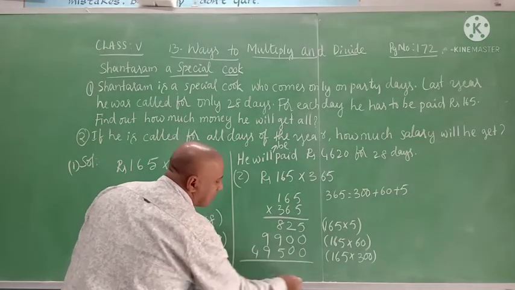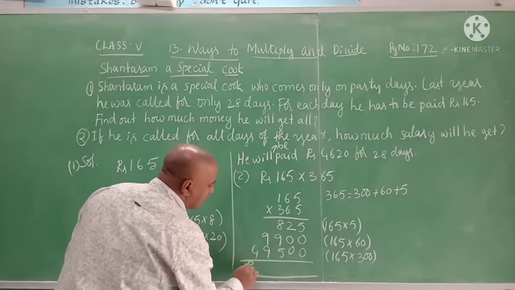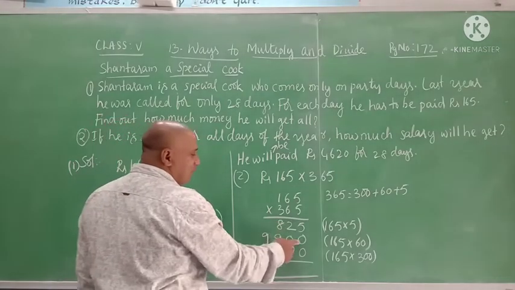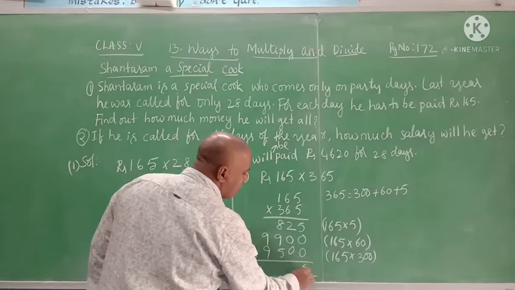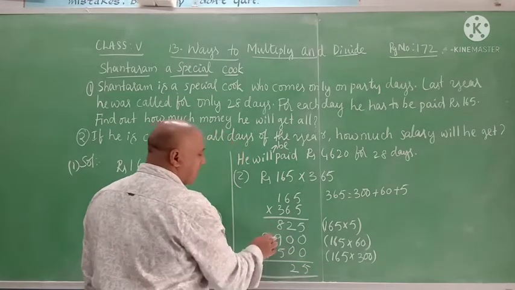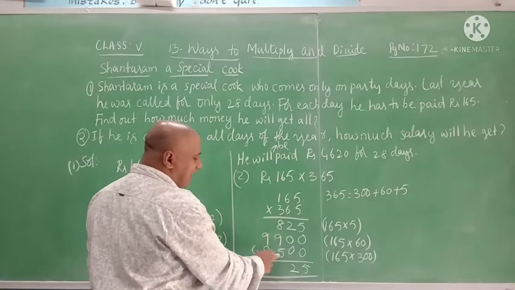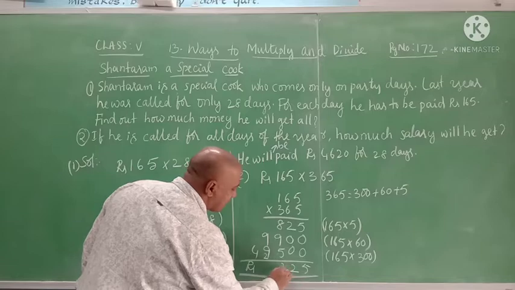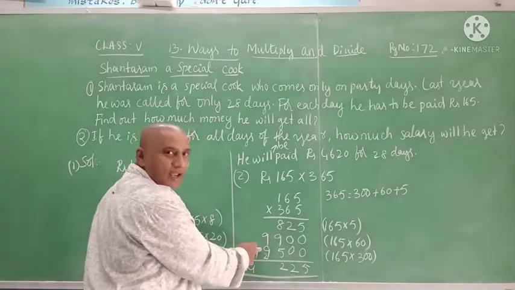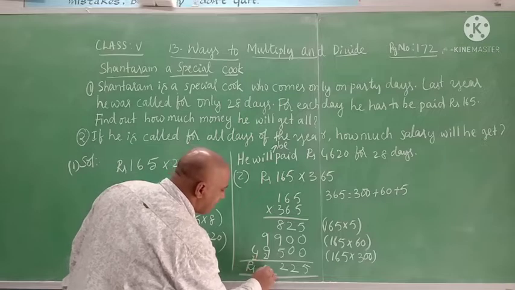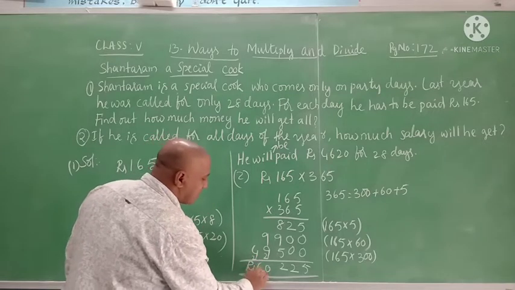Now add all these numbers to get the total salary for 1 year. 5 plus 0 plus 0 is 5, 2 plus 0 is 2, 2 plus 0 is 2. Now 8 plus 9 is 17, 17 plus 5 is 22. So 2 here and 2 carried. 9 plus 9 is 18, 18 plus 2 is 20. Keep 0 and carry 2. 4 plus 2 is 6.